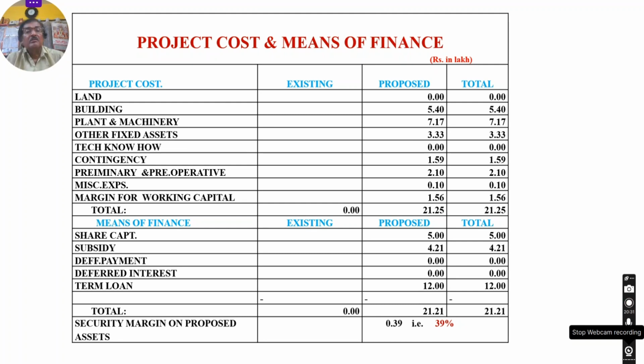And means of finance, for this case, the total project cost is 21,25,000. Here one column is given as existing. If it is an existing company or existing business and you are going for expansion, that's why two columns have been prepared. But if it is new, then only this column. That's why existing and proposed. Suppose existing, the land already acquired is say 2 lakhs and you are going to add land of 3 lakhs, then the total will be 5 lakhs, in this way. The total cost for this project is 21,25,000.